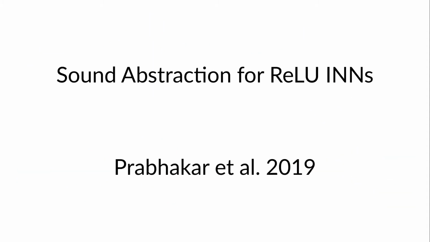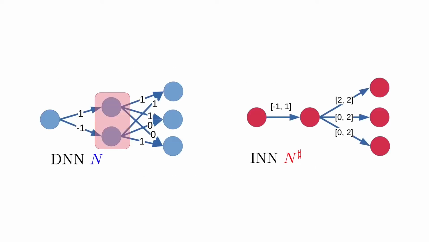We'll start by describing the abstraction algorithm for interval neural networks introduced last year by Prabhakar et al. The key idea is that we want to merge nodes in the DNN together to create abstract nodes in the corresponding INN. In this example, we've merged both nodes in the second layer together to create an INN with only one node in the second layer. We then take the weights in the INN to be the weighted convex hull of the corresponding weights in the DNN. For example, the first green weight in the INN corresponds to the two red weights in the DNN, so we assign its edge interval to be the convex hull minus 1, 1 of the two corresponding DNN weights. We apply a similar process for all other weights.